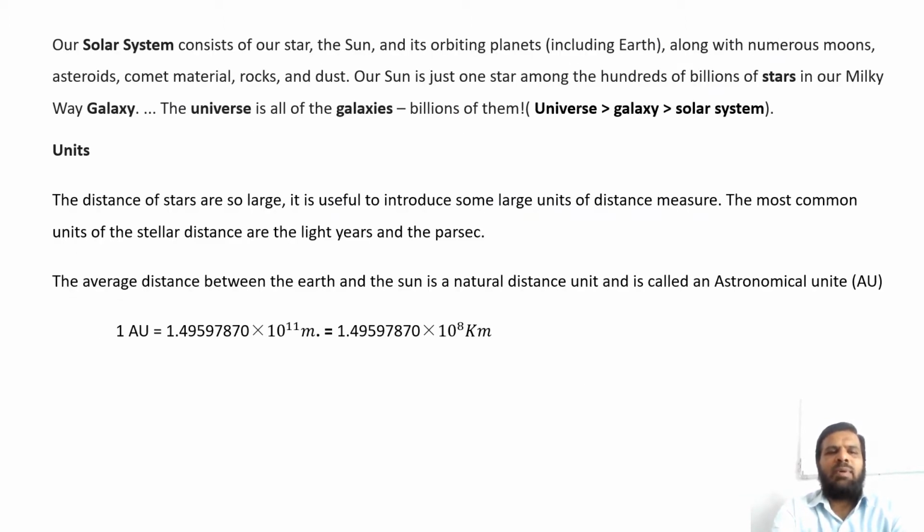Our solar system consists of our star, the Sun, and its orbiting planets, including Earth, along with numerous moons, asteroids, comets, material, rocks, and dust. Our Sun is just one star among the hundreds of billions of stars in our Milky Way galaxy. The universe is all of the galaxies, billions of them.